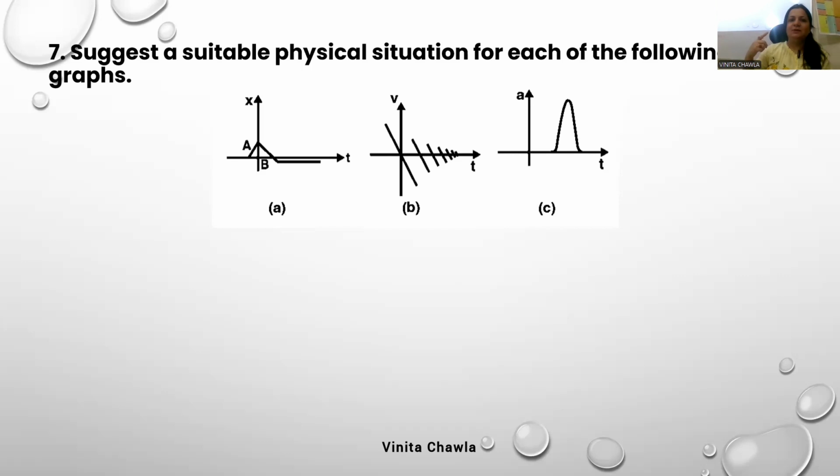Initially, when displacement increases with time, velocity is increasing, speed is increasing. Initially, velocity is increasing uniformly. Then velocity is decreasing uniformly. And then it comes to rest.